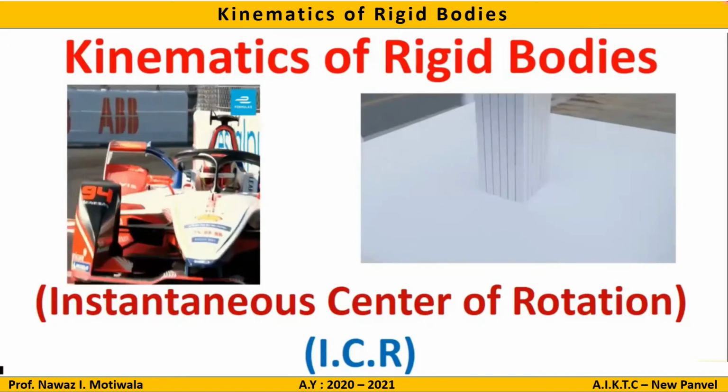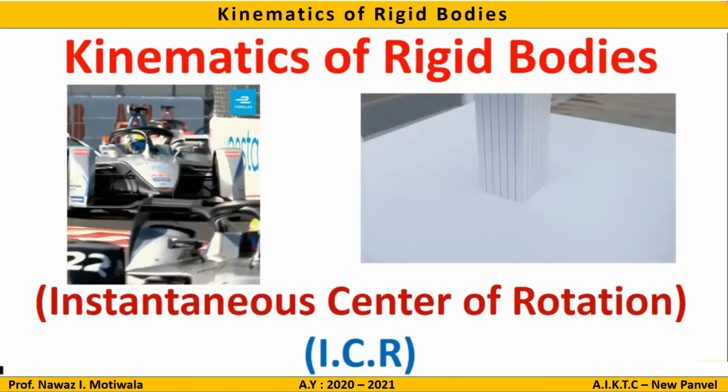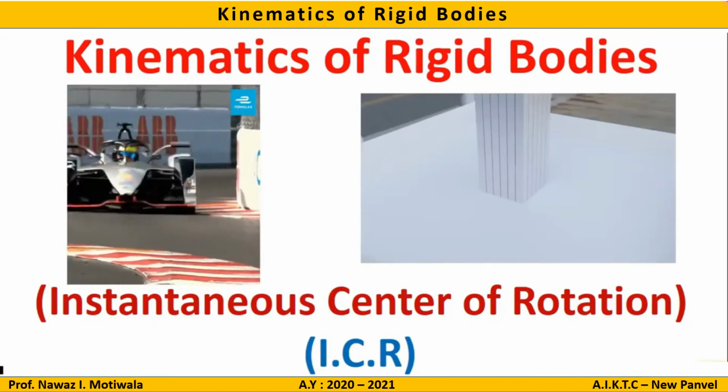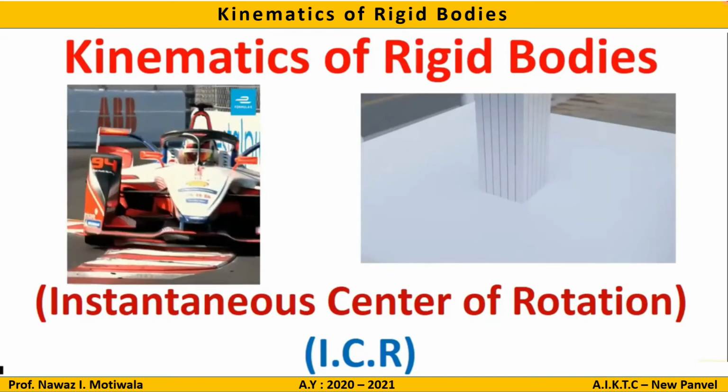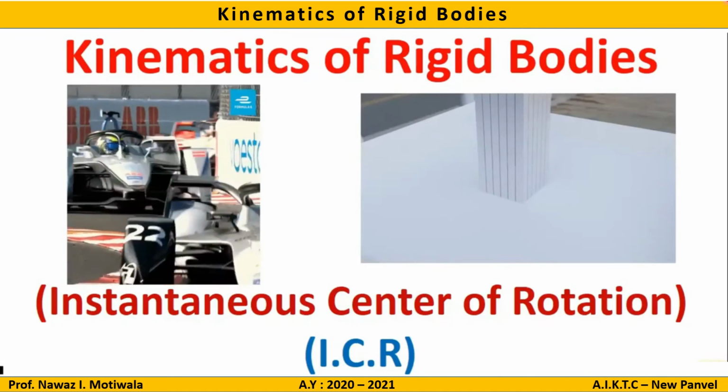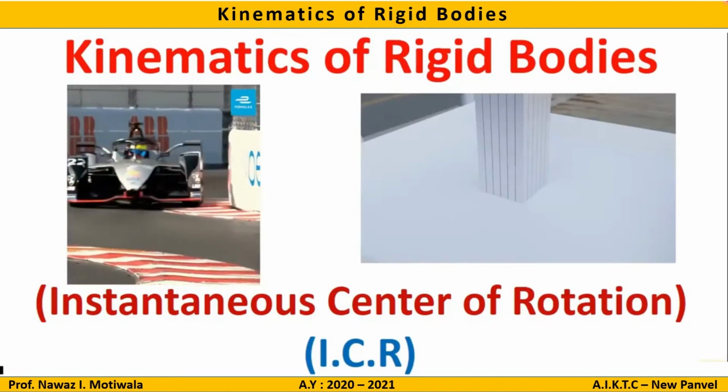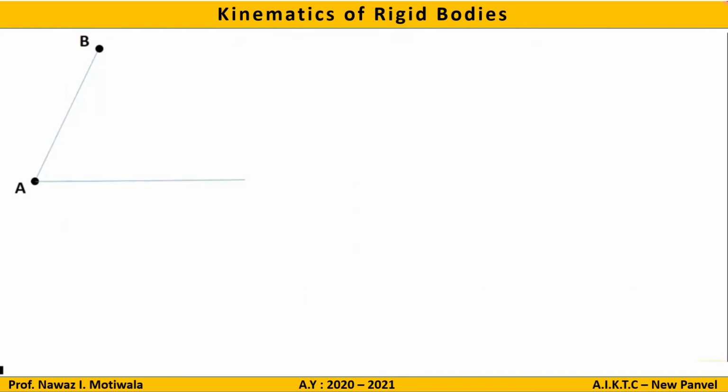Can you all think of something that performs a translatory motion? Yes, that's good. At least you imagined something. You had something in your mind in front of you. Let us consider a case where there is a link AB. Now what happens? In translation, there is a linear movement of this link AB to a new position A dash B dash. Now what's so special in this case?